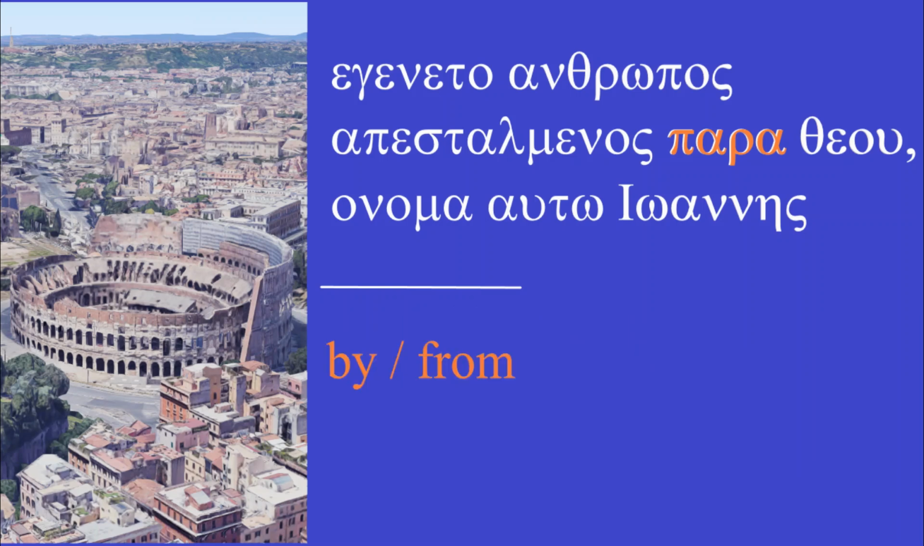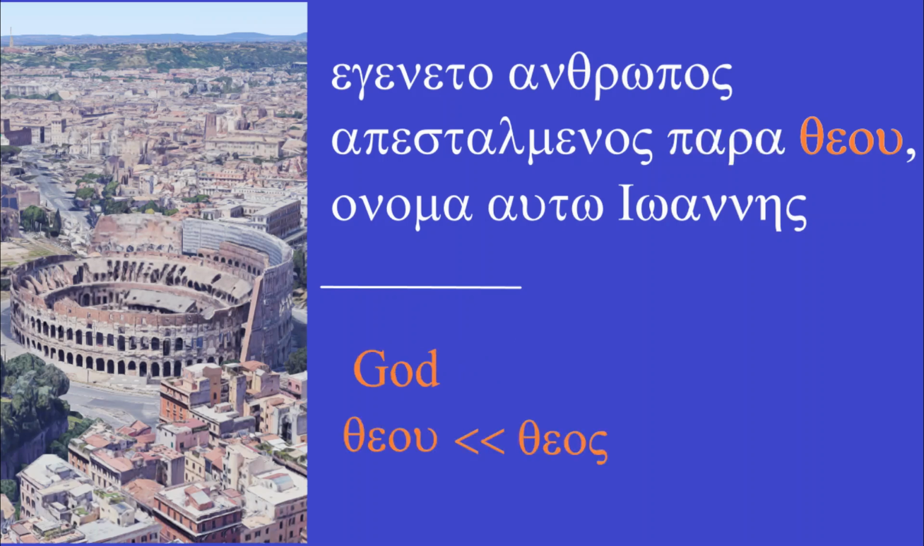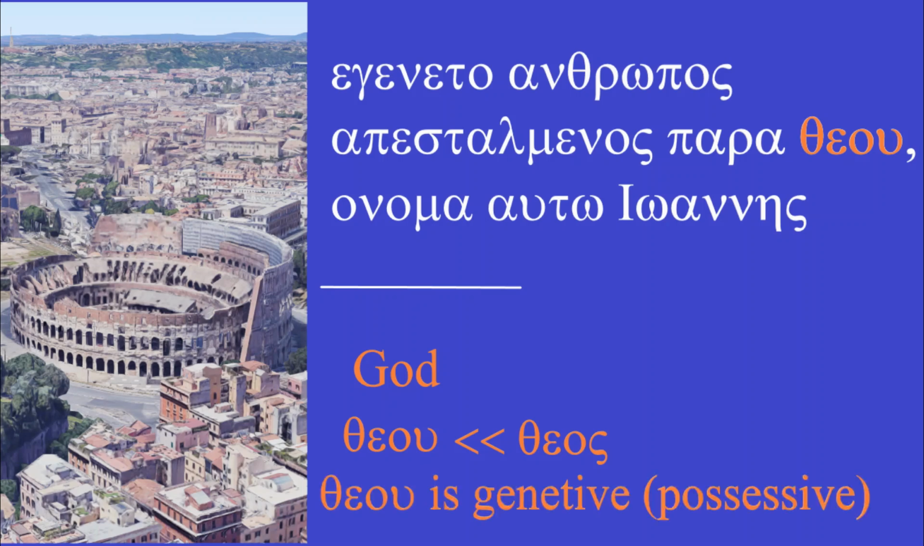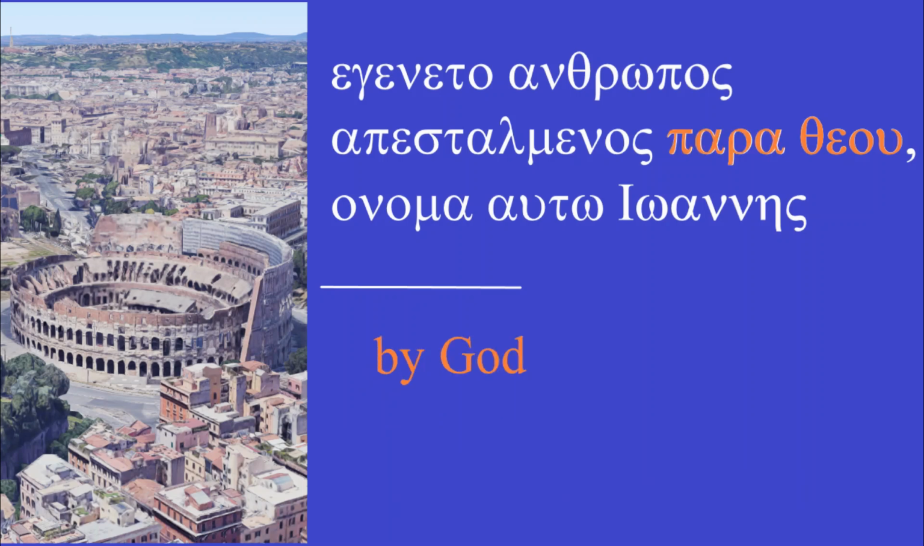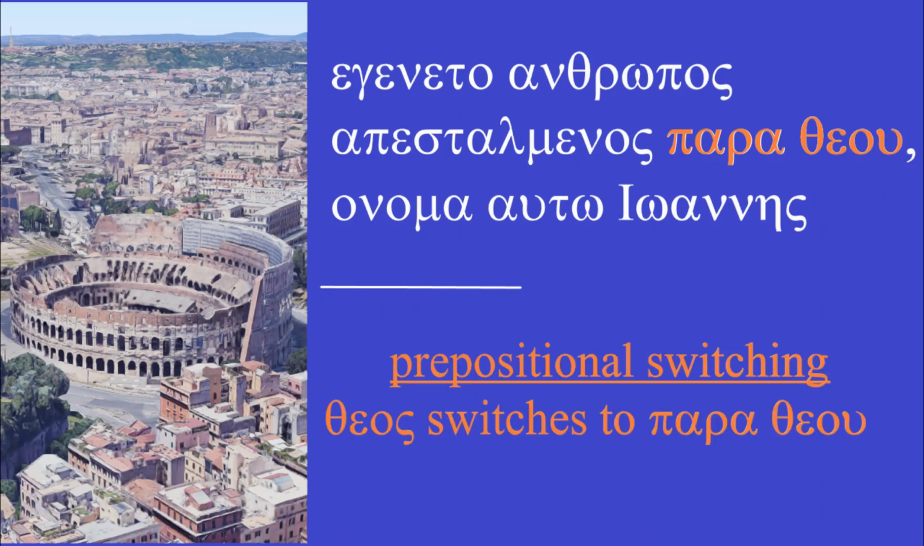Para can mean a lot of things, but we know from context, the next word being theou, or God, that it is by or from. Here, it's theou because theos is in a prepositional phrase. It takes the genitive or possessive form here. So the prepositional phrase para theou is by God. Again, theos is theou here because it is in a prepositional phrase. English does this too. He becomes him when it goes into a prepositional phrase. We don't say sent by he, we say sent by him.